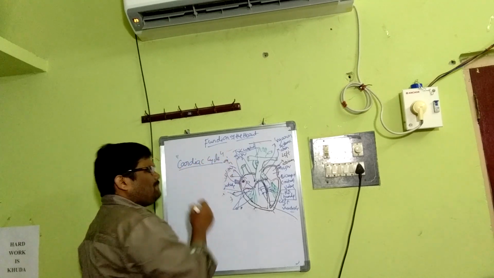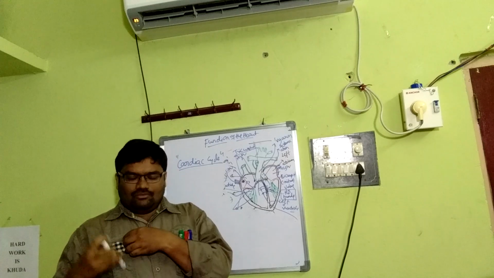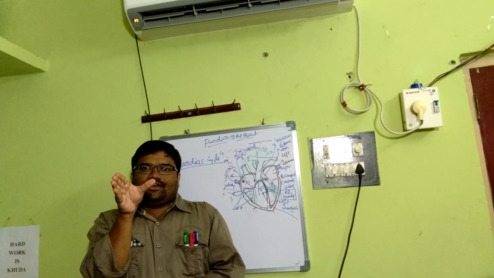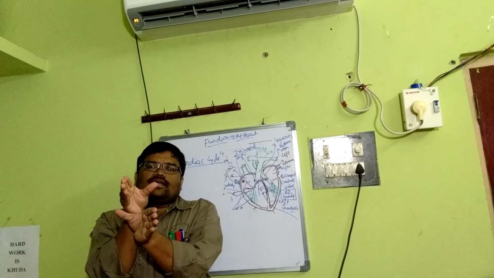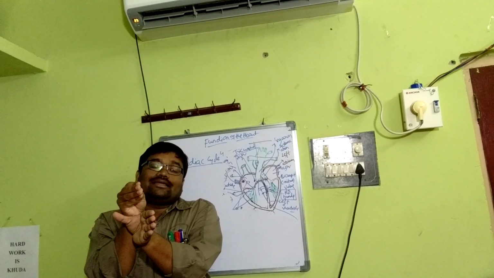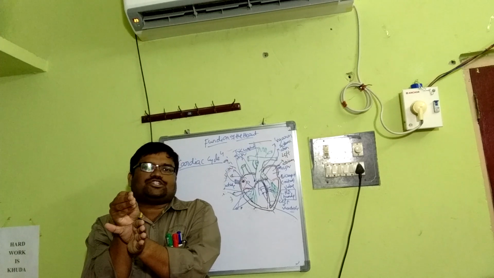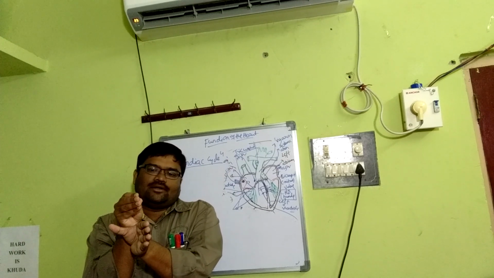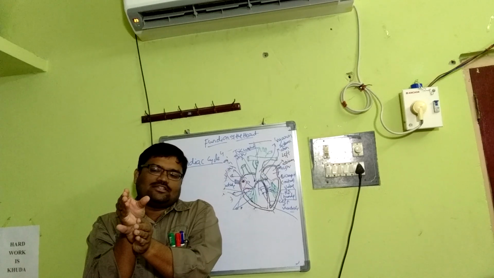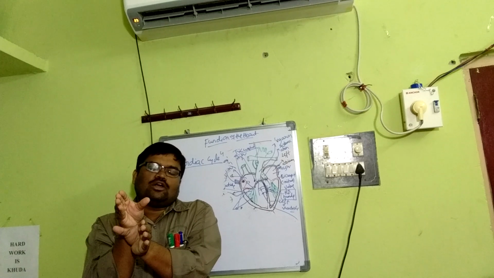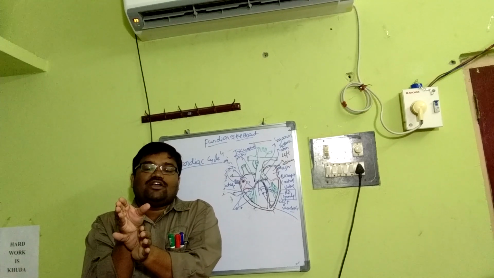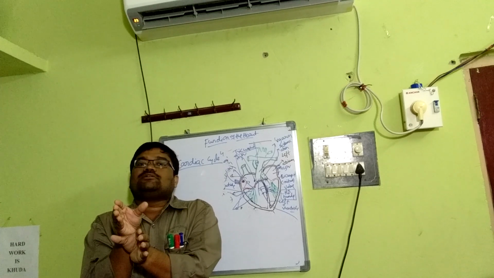Pumping rhythm means, we'll think like this for understanding: atria, ventricles. Atrial systole. Systole means contraction. Diastole means relaxation. Atrial systole first. Then the ventricular systole. Then the joint diastolic phase, what we call cardiac diastole. Diastole means relaxation. Both atria and ventricles are in a relaxed state. This is about the cardiac cycle.